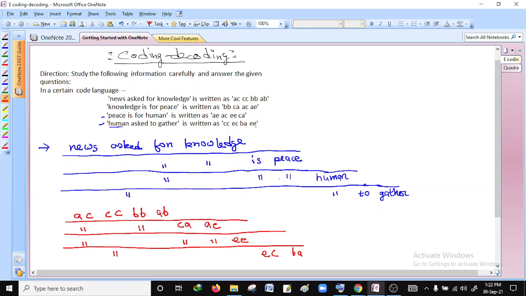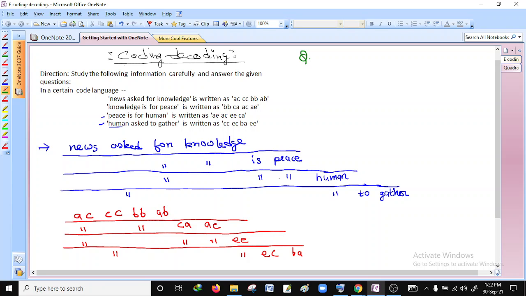The last code is EE. Is there any EE? Yes, it is in the third sentence, so give a common sign here. Okay, we have done most of the part. So next, now if someone asks you, suppose, what is the code for